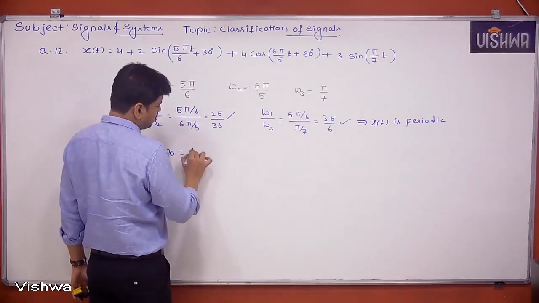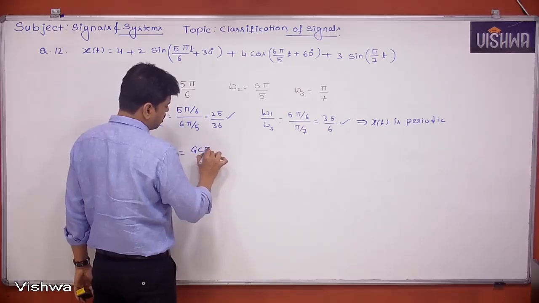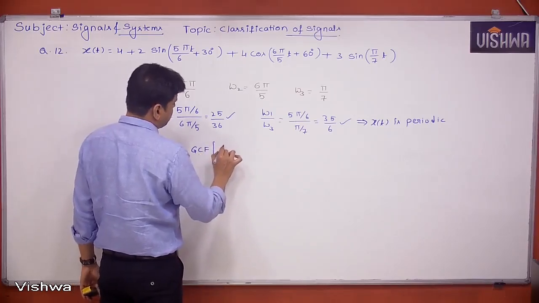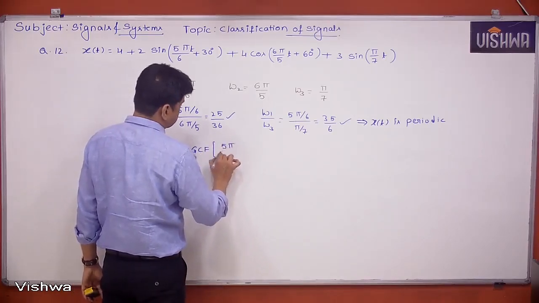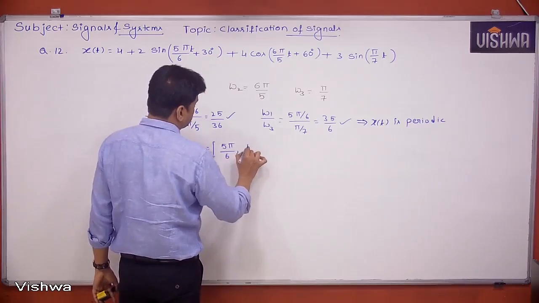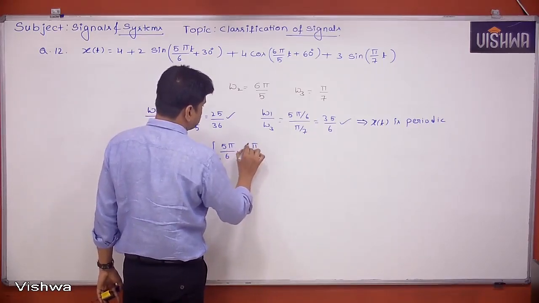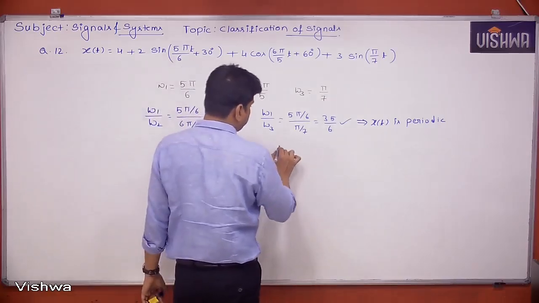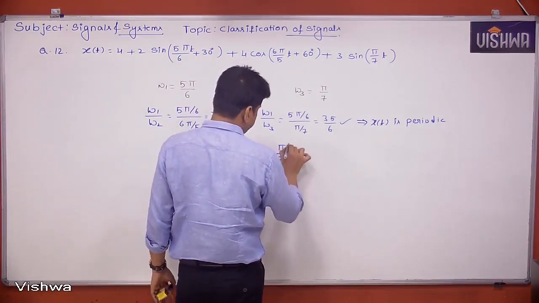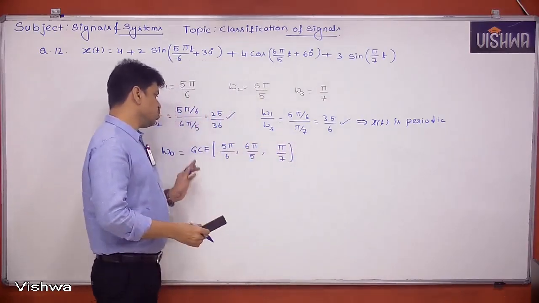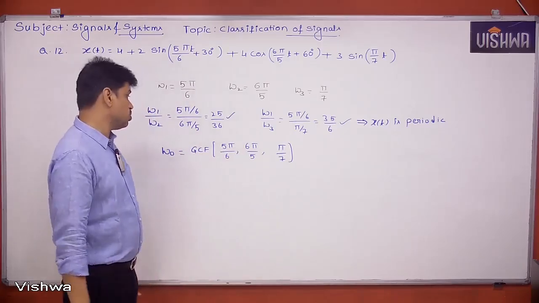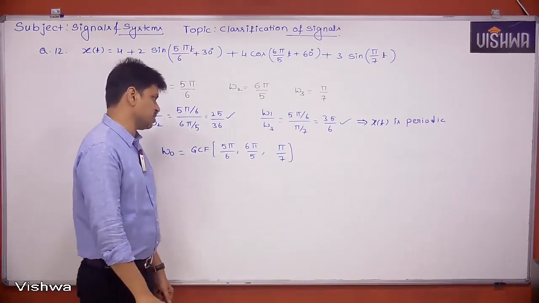Fundamental frequency is nothing but the GCF of omega 1, that is 5 pi by 6, comma 6 pi by 5, comma pi by 7. Now, what is the GCF of this? So many people will say pi, but that's not correct.